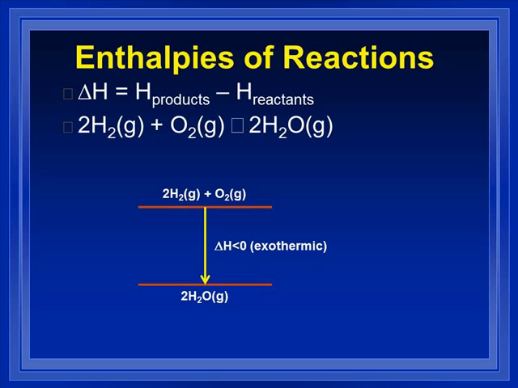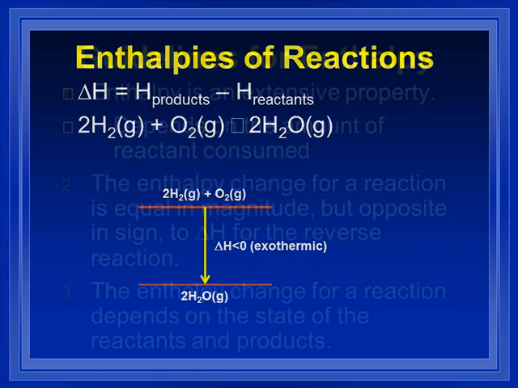And we draw a second horizontal line, the other red line, for the water. And we draw an arrow going down, showing that the energy of the system decreased. It's exothermic, energy of the system decreased. Copy this diagram into your notes.